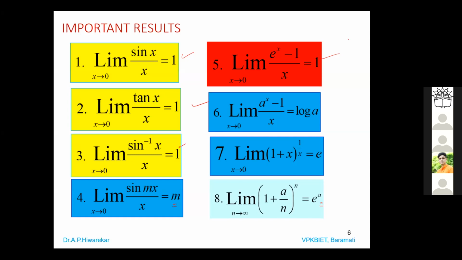So these are a few important standard results that you need to remember. You have studied all these results in your 12th standard, and you already studied these results in first year in M1. And now we have to solve the problems which appear in the GATE examination.